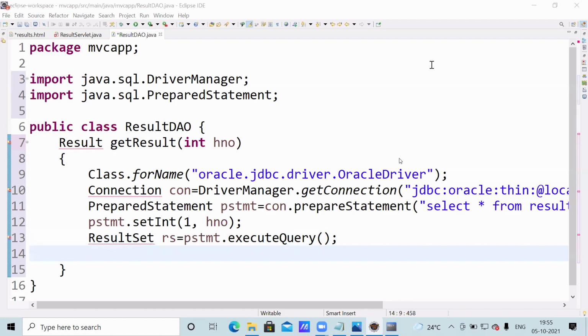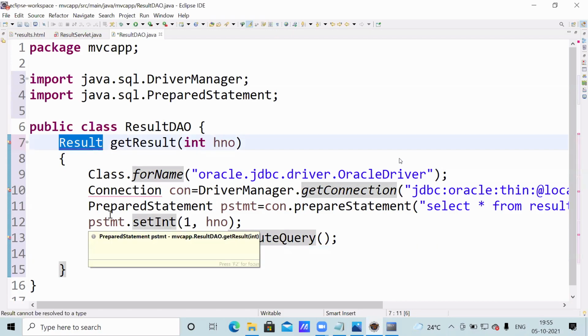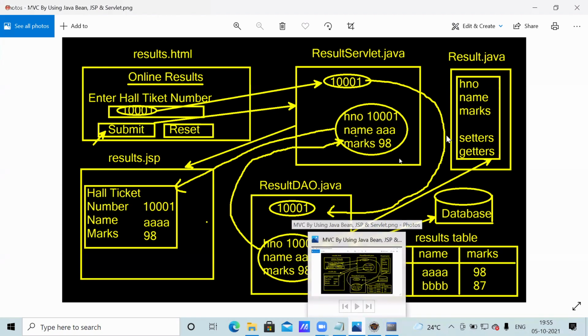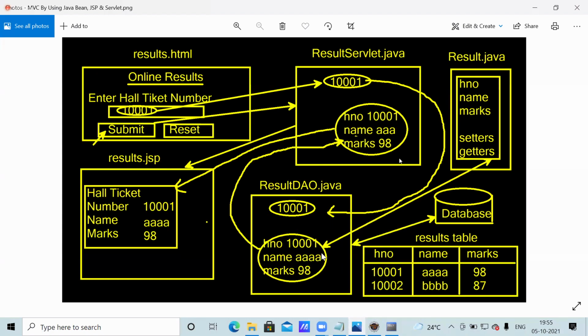After getting the result set, you observe, we have to return this class. In this diagram, the Result class contains hall ticket number, name, marks. If you want to return the Result class, you have to create a Result class object here. Now in this object, nothing is there. Whatever we loaded from the database, we have to store in it. It is just an empty class. But for what purpose are we using it? Instead of passing values around, we are writing it separately. This object can be used here, here, here also. Like that, we are making it separate, which is better.